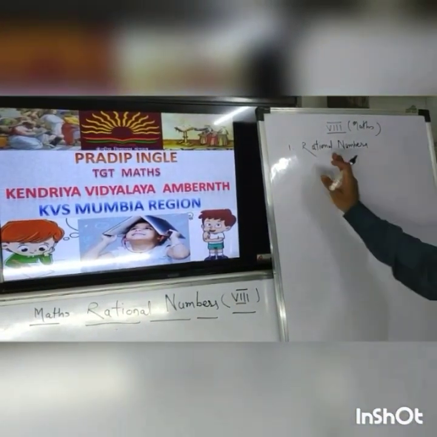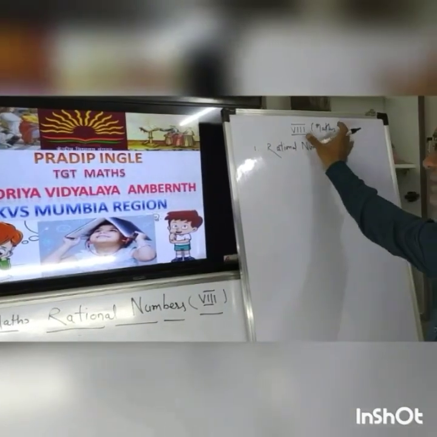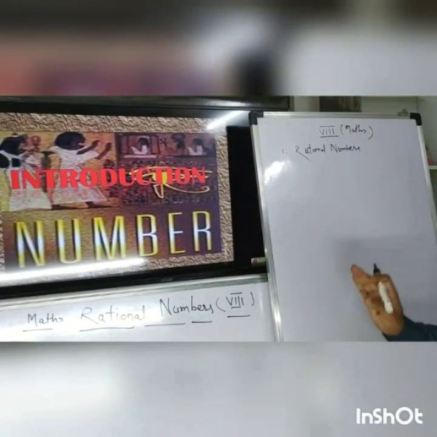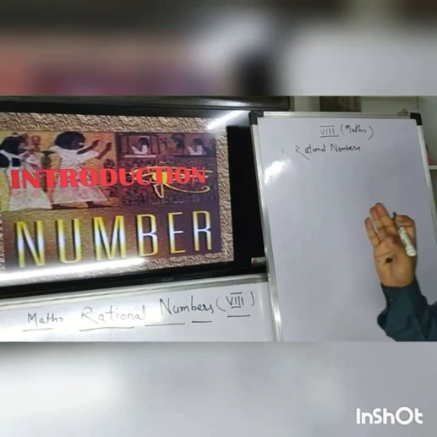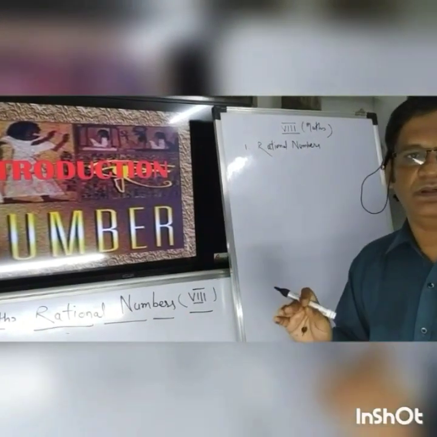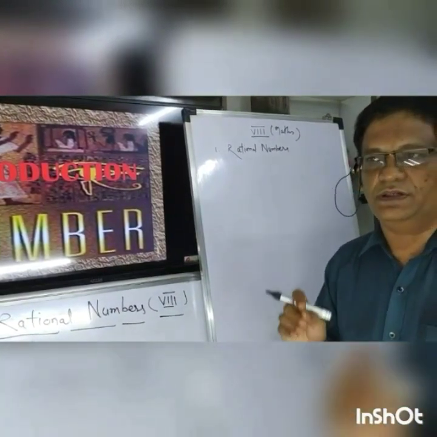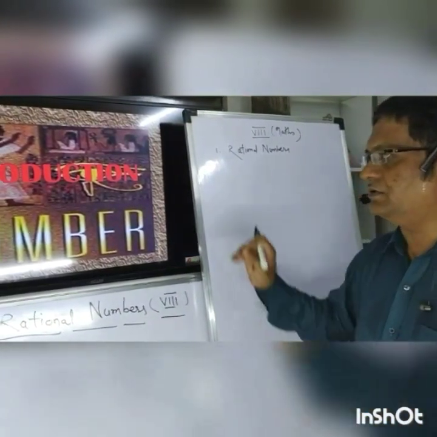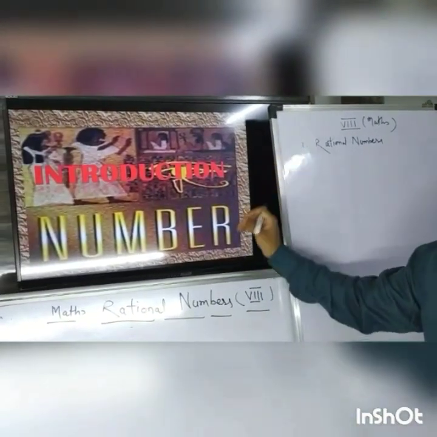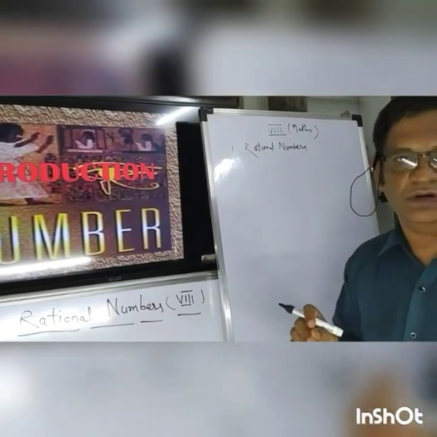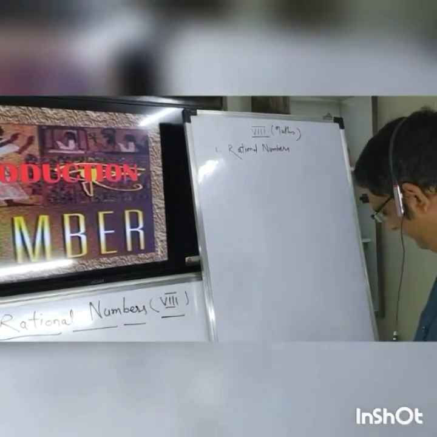Today I am taking chapter 8, Maths Rational Number. Before taking rational number, first of all, let us recall the knowledge of numbers. Numbers जो हमने क्लास 8 तक पढ़ा है वो फिर से रिकॉल कर लेते हैं. Let us recall the numbers. नंबर्स कैसे बने हैं क्लास 8 तक उसका जो भी नॉलेज मिला है, let us recall it.